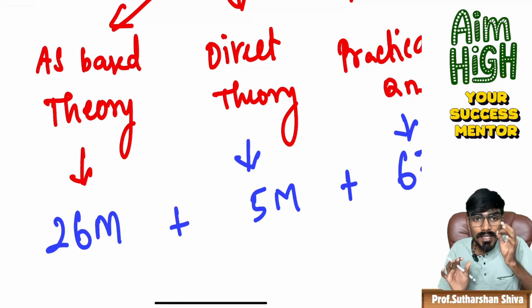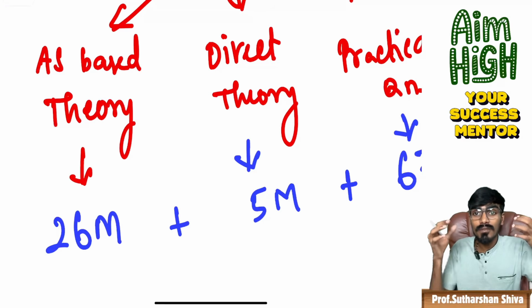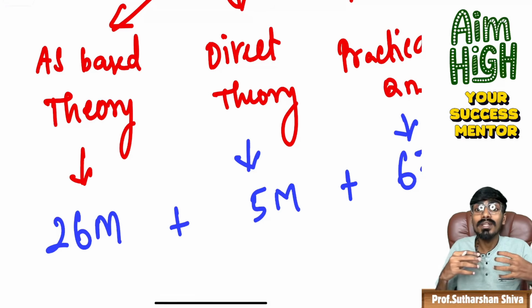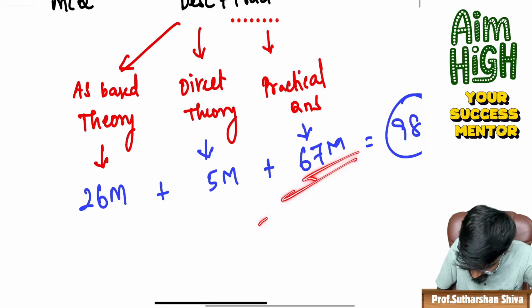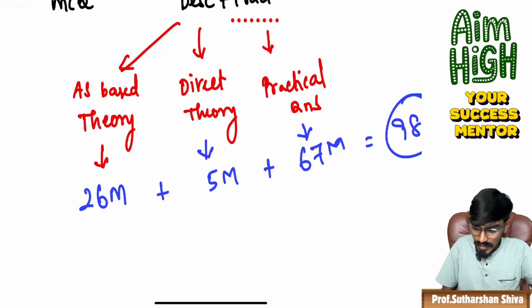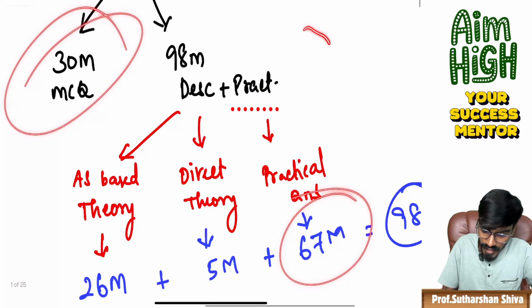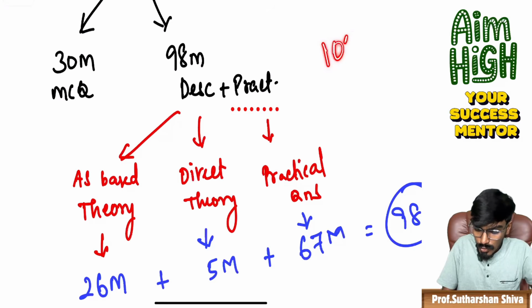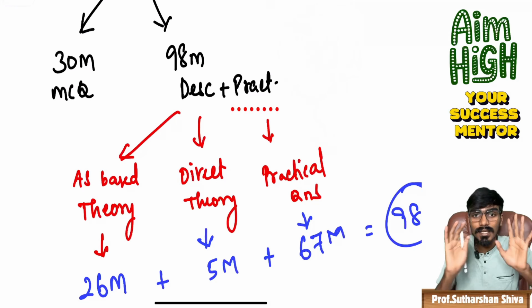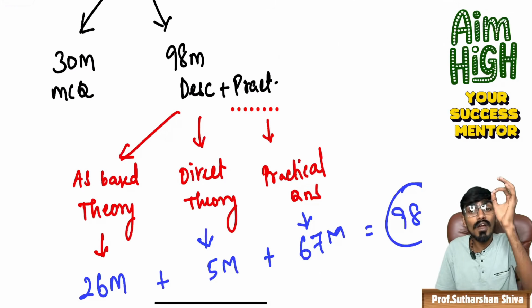So understand the reality, come out to the real world, understand the reality and prepare for that. The standard has been increased. Now, in the practical questions, 67 marks were tested. This 67 plus 30, that is 97, is more than sufficient. I always tell you, you should attend the entire 100 marks. Means 30 marks you are anyhow going to attend. The remaining 70 marks you should compulsorily attend. Time will be more than sufficient if you have proper practice.